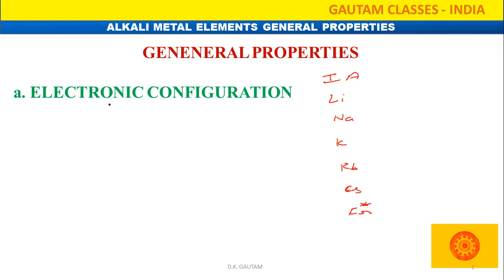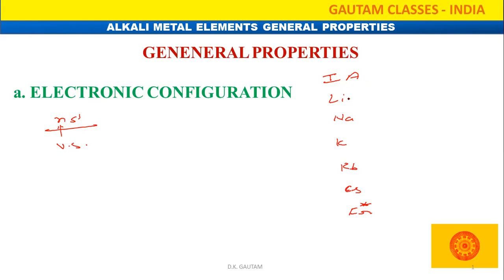Our first trend is electronic configuration. The general electronic configuration for this group is ns1. What is n? n is our last shell, that means the valence shell, and s is the last orbital. In alkali metals, the last electron enters into the s orbital. That is why we say alkali metals are s block elements.